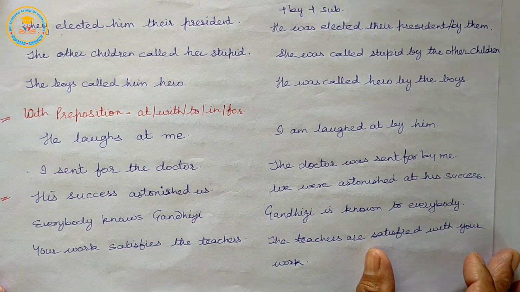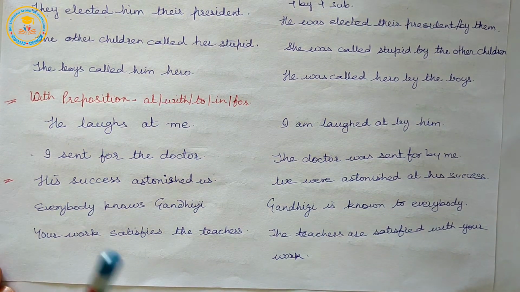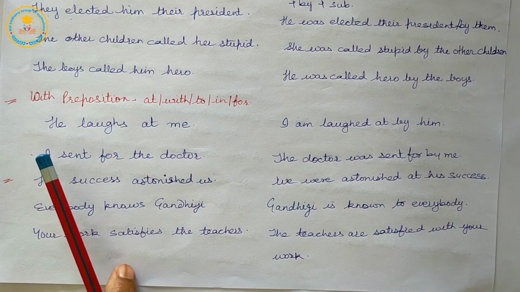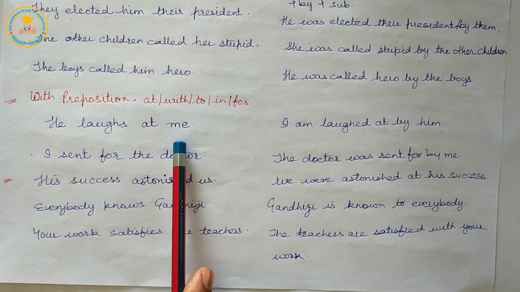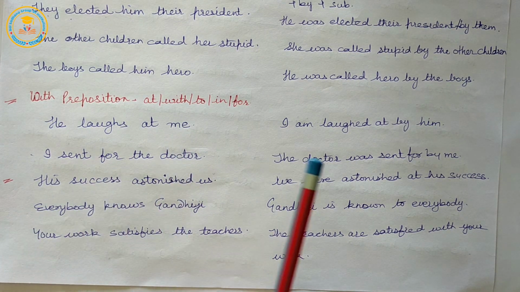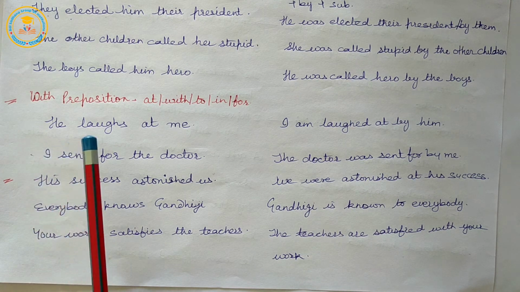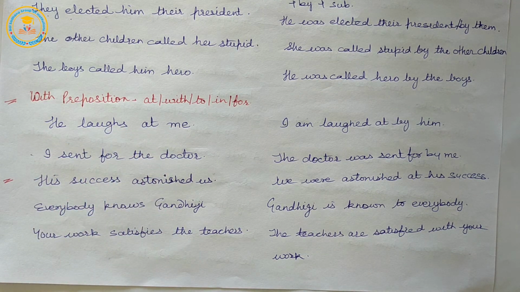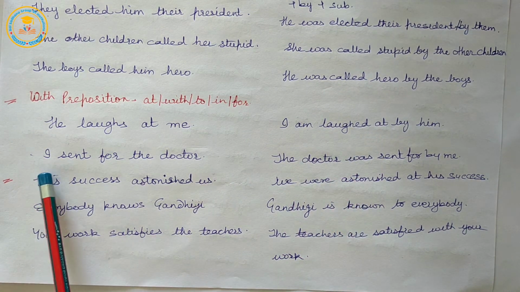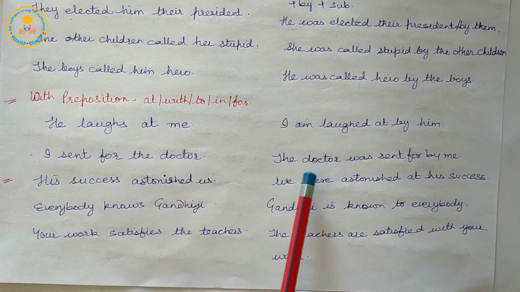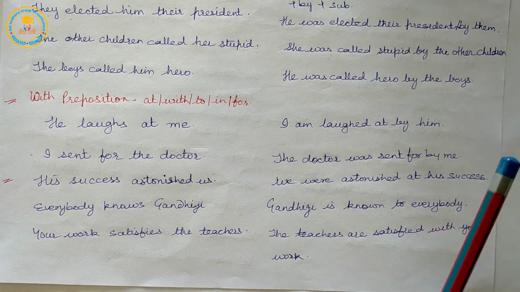So let us move to the examples. He laughs at me. I am laughed at by him. So we can use with or without prepositions. Here, laughs at, laughed at. I sent for the doctor. The doctor was sent for by me.